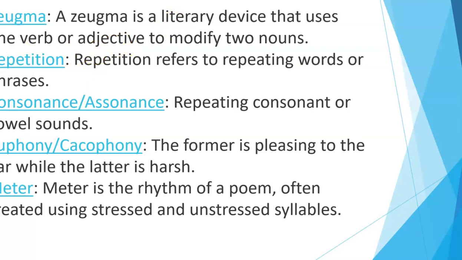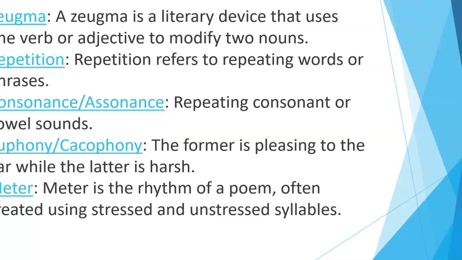Then we talk about repetition. Repetition refers to repeating words or phrases. Then we move on to consonance and assonance. Repeating consonant or vowel sounds. Alright. Then euphony and cacophony. The former is pleasing to the ear while the latter is harsh. So whenever we talk about something that is pleasant, we refer to it as euphony, and whenever we talk about something that is harsh in nature, we are talking about cacophony.